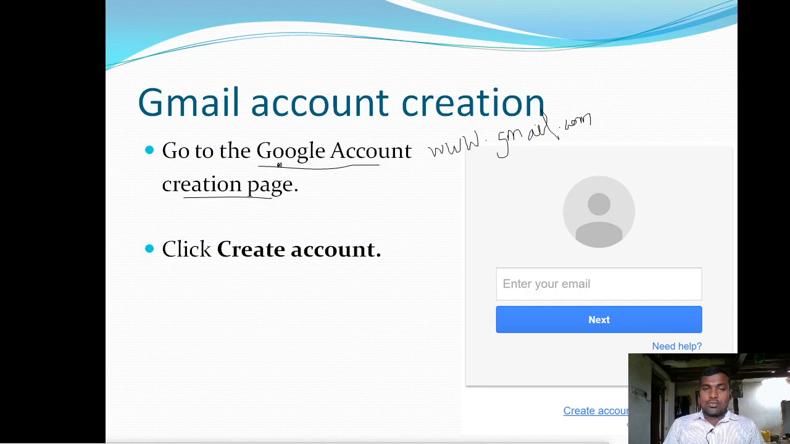When you open the gmail.com website, it is displaying like this image. Here we have an option called create account. So click on this create account.